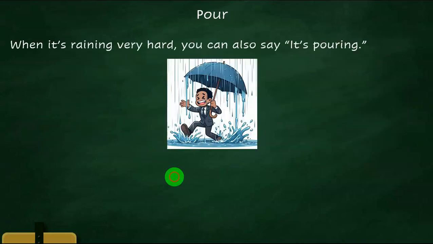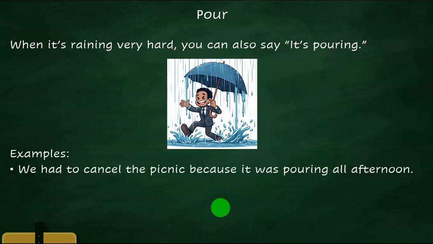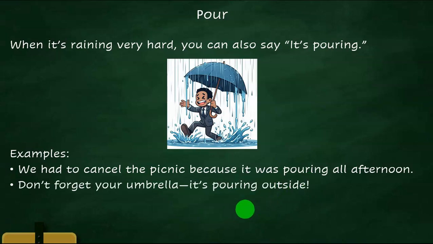Let's move on. Now, when it's raining very hard, you can also say it's pouring, P-O-U-R-I-N-G. Examples: we had to cancel the picnic because it was pouring all afternoon. When you say pouring all afternoon, it means it was raining very, very heavily. Don't forget your umbrella. It's pouring outside. It's pouring outside means it's raining very heavily outside, right? So friends, those are the two meanings of the word pour and pouring.